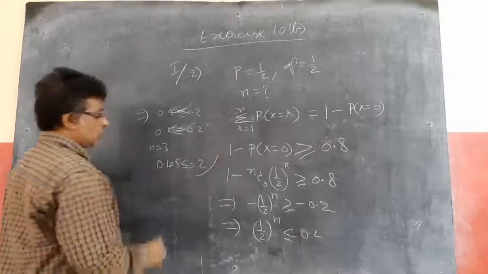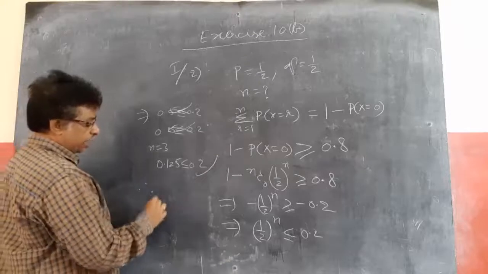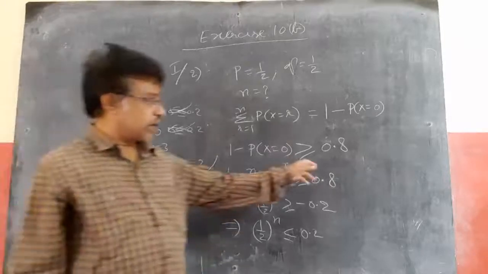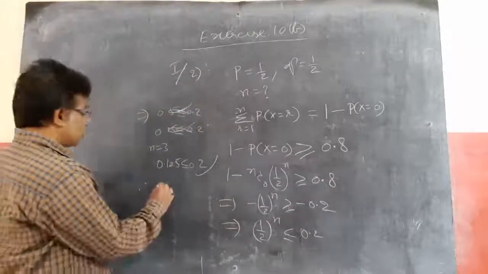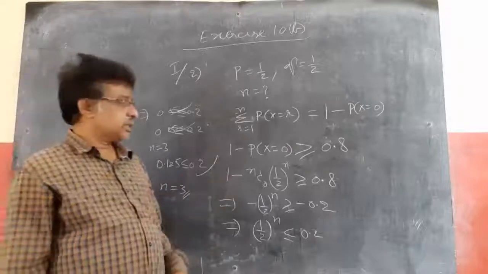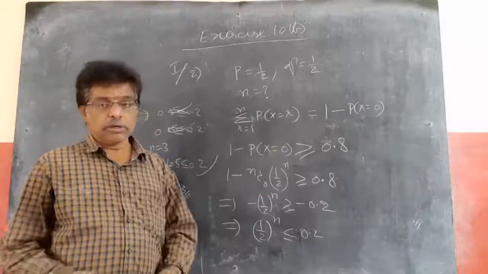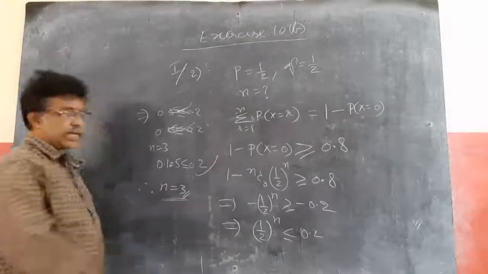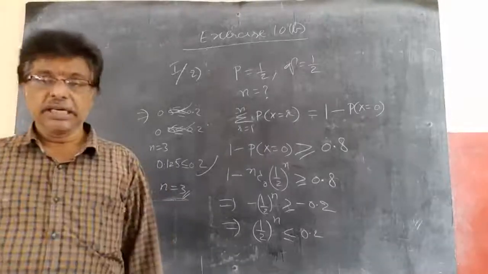Yes. So therefore the minimum number of times the coin must be tossed so that the probability is more than or equal to 0.8 is n equal to 3. With 3 or more tosses, the probability is more than or equal to 0.8. So the minimum number of n is 3.